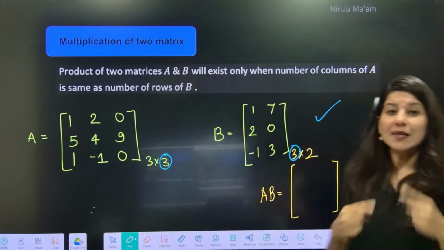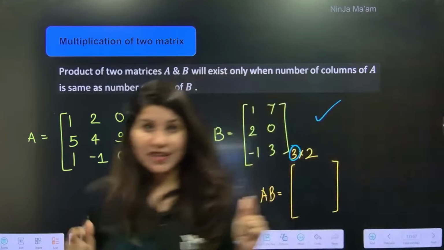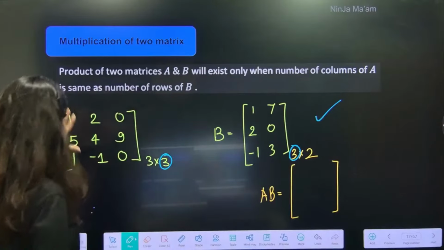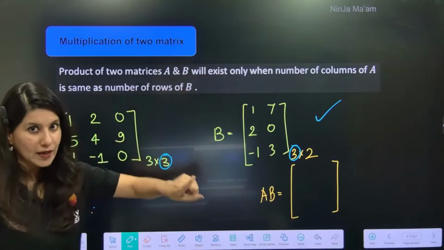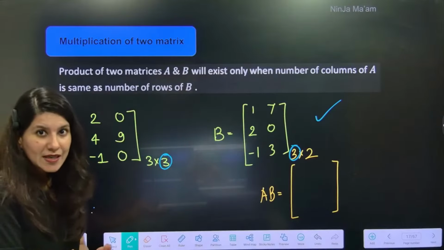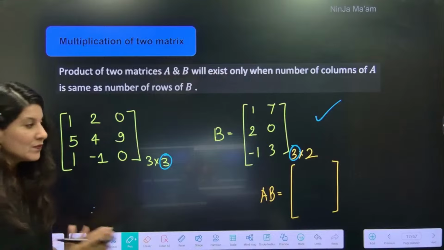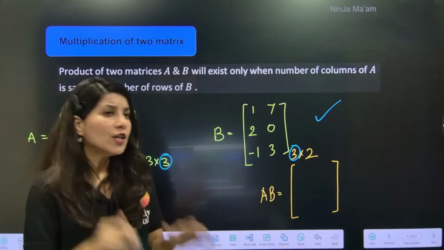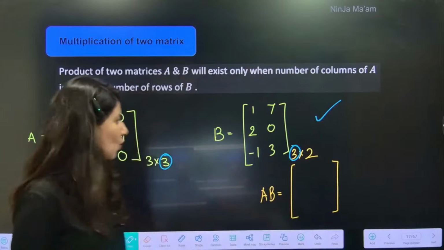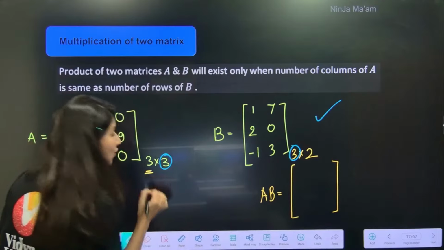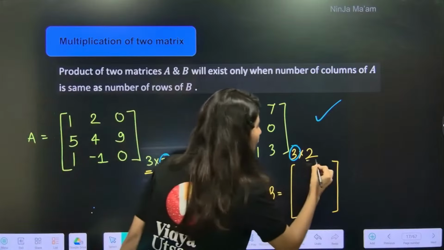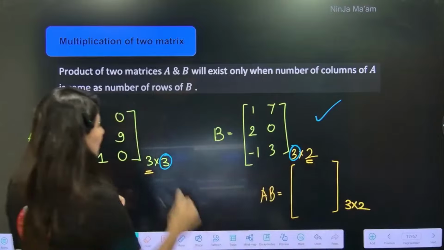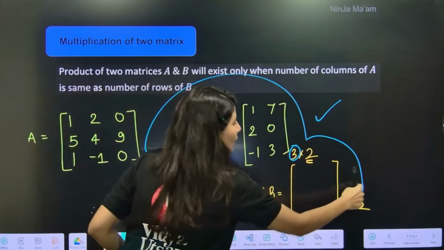Now, how to multiply 2 matrices? Please understand very carefully, because so many students get confused and make calculation mistakes over here. This is your matrix, this is your matrix. Now, your matrix multiplication is possible, and AB we will calculate. But tell me, what would be the order of the newly formed matrix? Order will be number of rows of first matrix cross number of columns of second matrix. This cross this will be the order of the matrix.